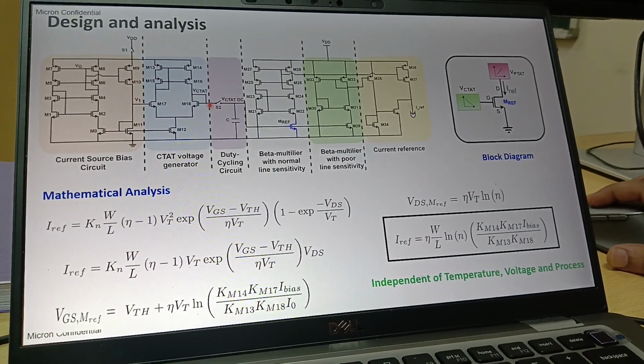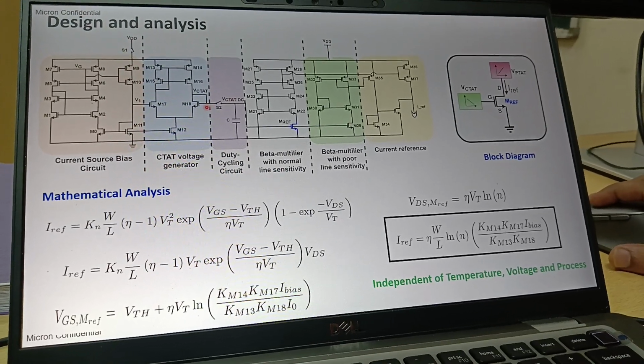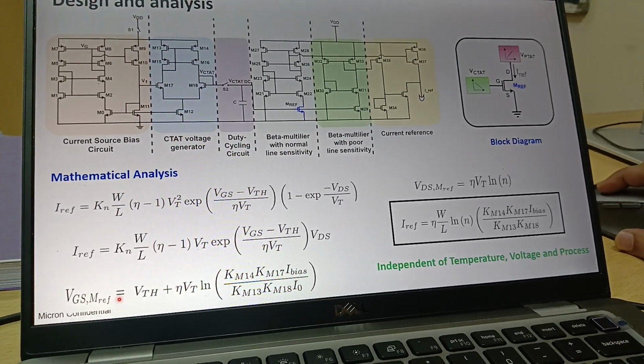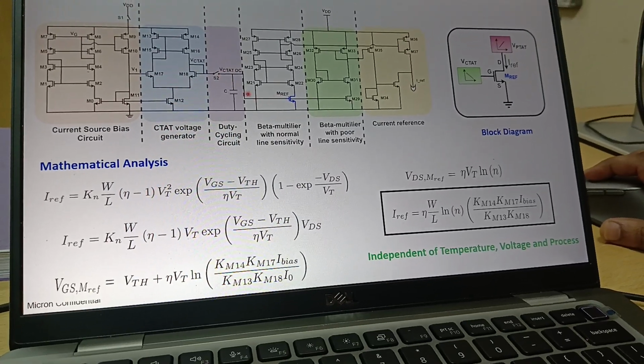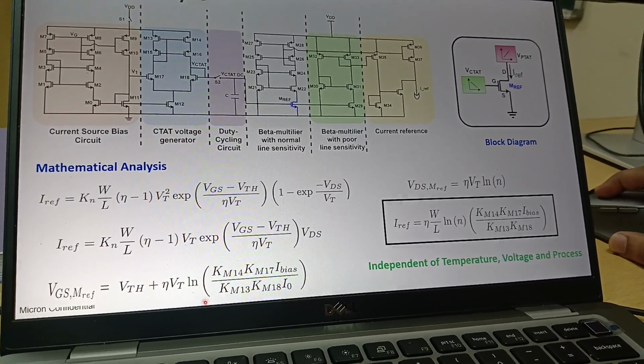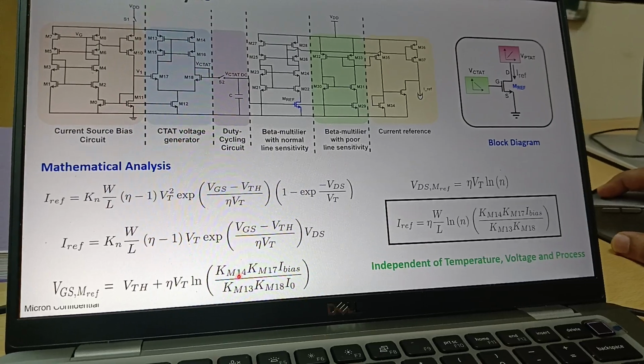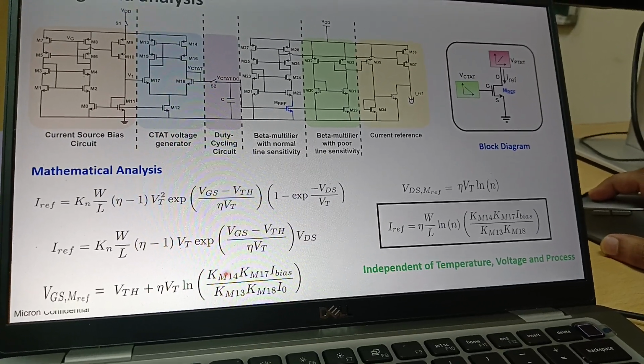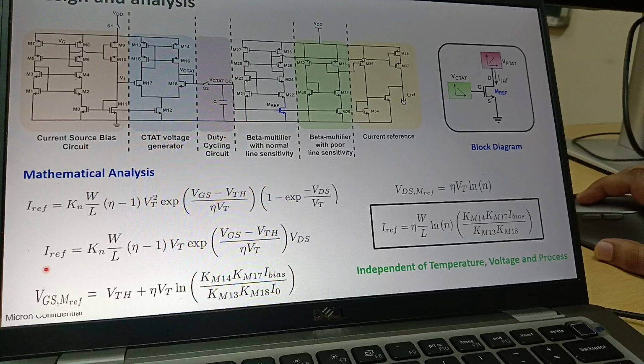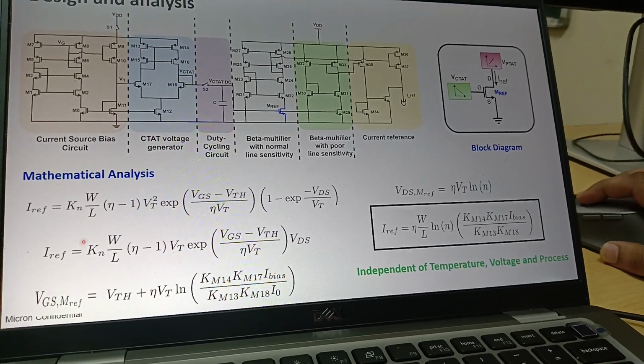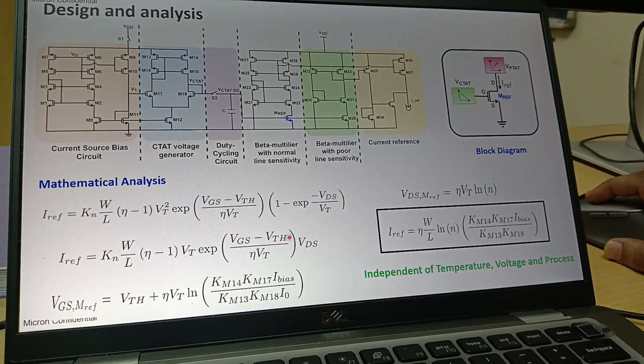So the CTED output equation that we are getting, if you see, this VGS of MREF is nothing but a VCTED. Here we are giving this VCTED only. We have more control over the slope. If you see, we have these W by L terms. So with the help of this W by L, we are able to control this VGS slope, right? And at the same time we have VDS also here.